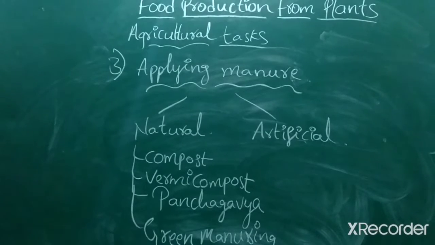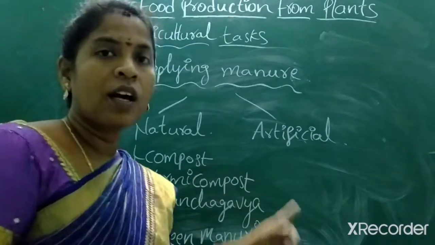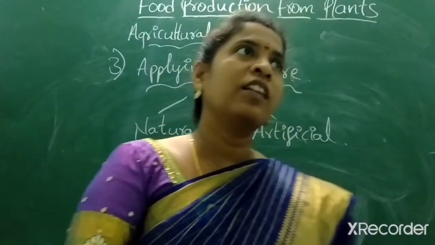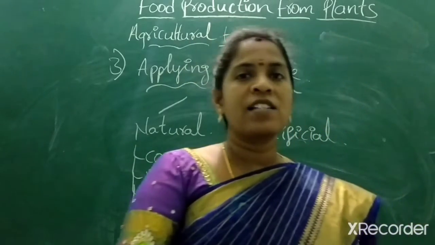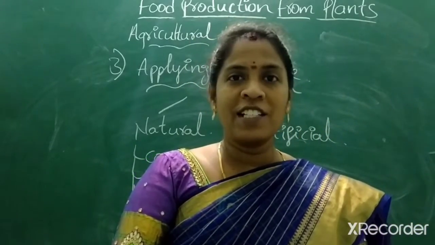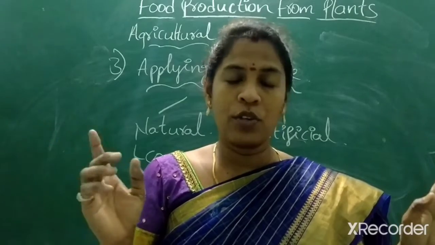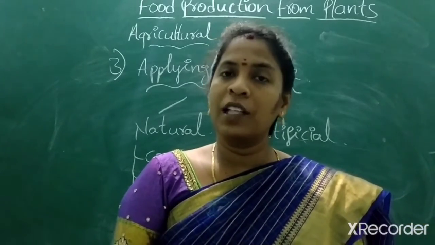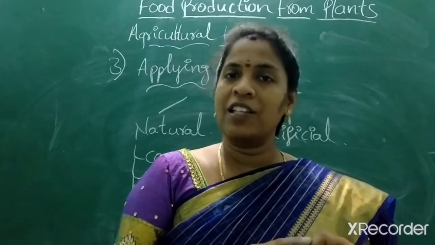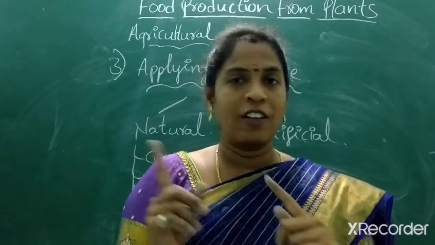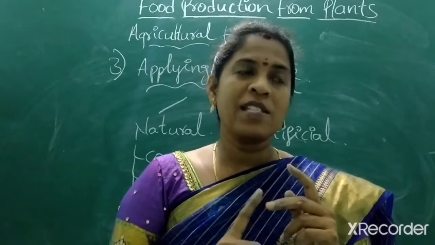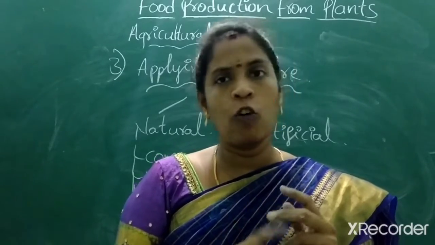So we look at compost first of all. Compost is nothing but basically every farmer has both sides, two sides of one coin. What are the two sides of one coin? A farmer compulsorily has a crop field along with animal husbandry. So basically they have cows and buffalo at their home.